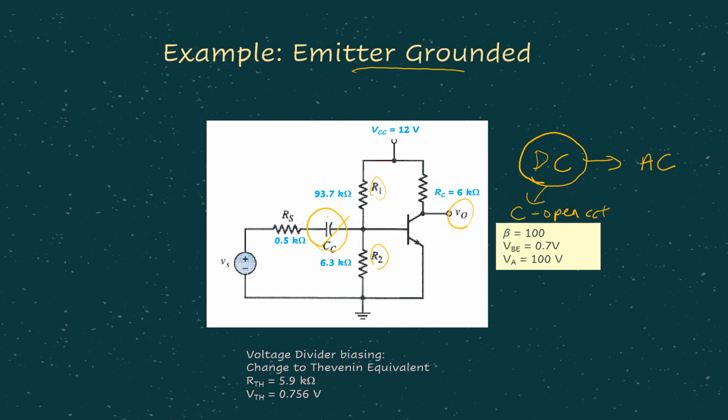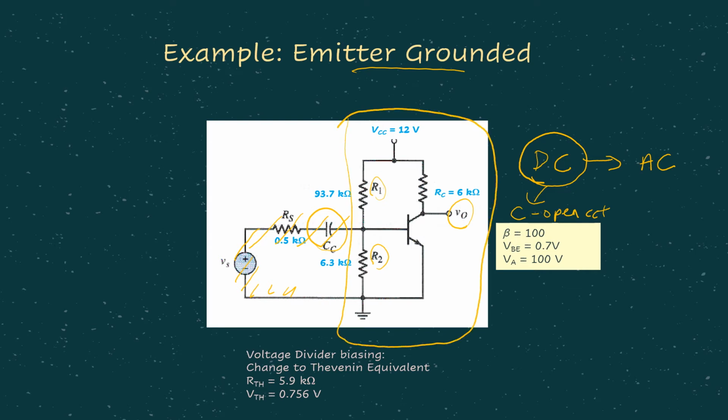We are disconnecting all these parameters from the circuit because the capacitor is replaced with an open circuit in DC analysis. And we turn off the AC source, but obviously Vs is already disconnected from our circuit, so it's okay. That leaves our circuit in this form.